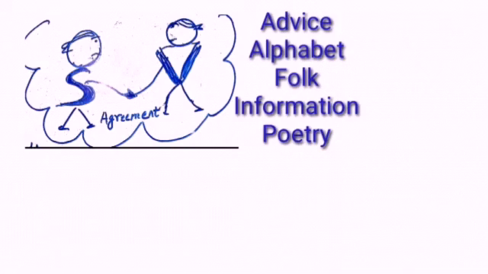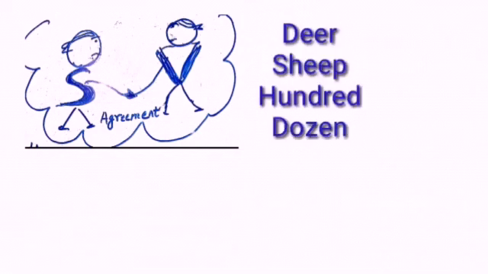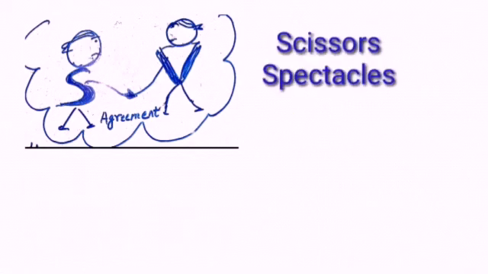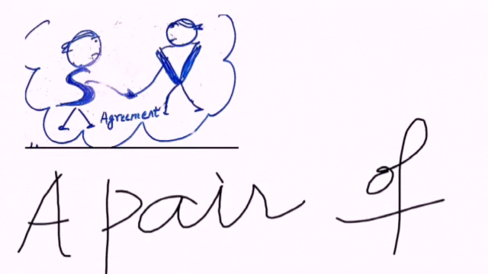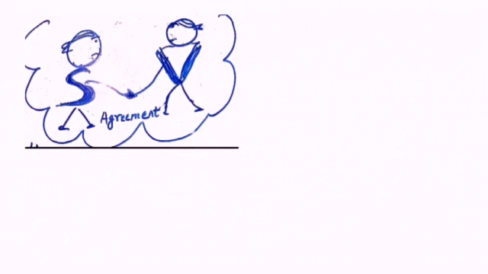Some nouns have the same form for plural as the singular. For example, deer, sheep, hundred, dozen. Let's see an example in a sentence. Ten hundred make a thousand. Some nouns are used only in plural. Examples are scissors and spectacles, but when we add a pair of to these, it becomes singular. For example, a pair of scissors is sharp.